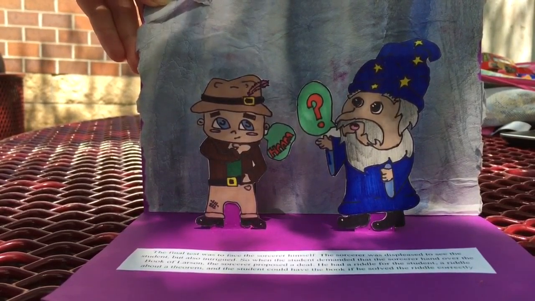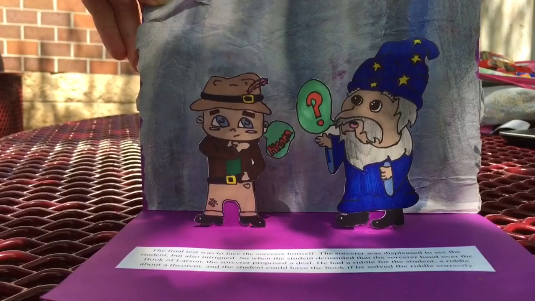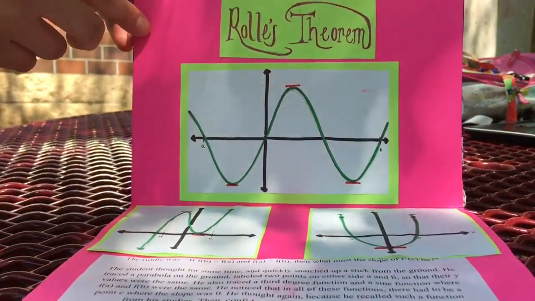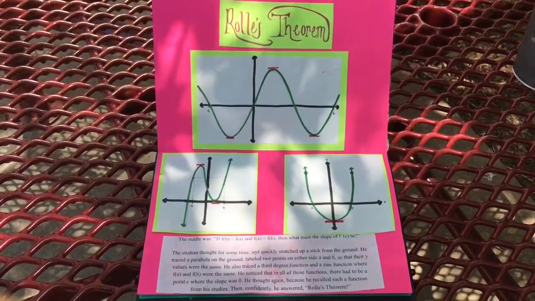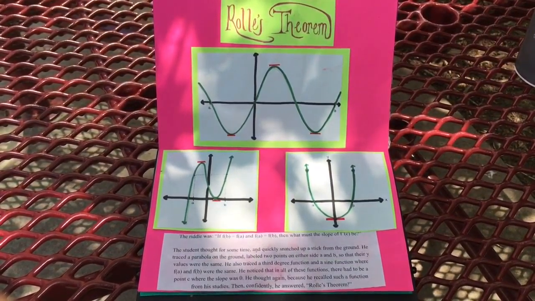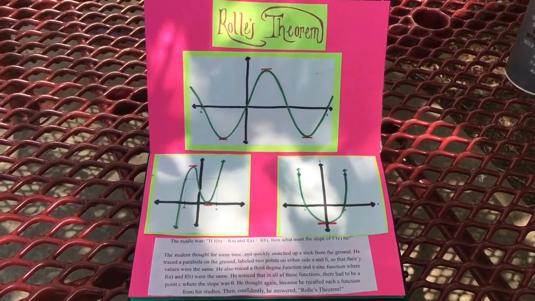He had a riddle for the student, a riddle about a theorem, and the student could have the book if he solved the riddle correctly. The riddle was, if f of b equals f of a, and f of a equals f of b, then what must the slope of f of c be?